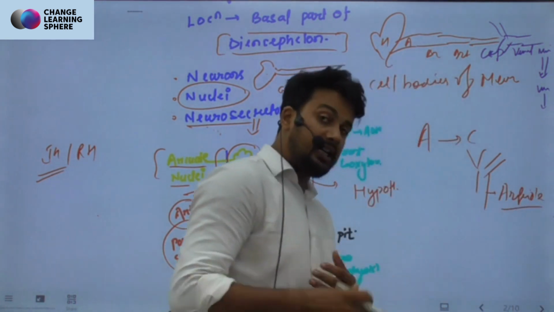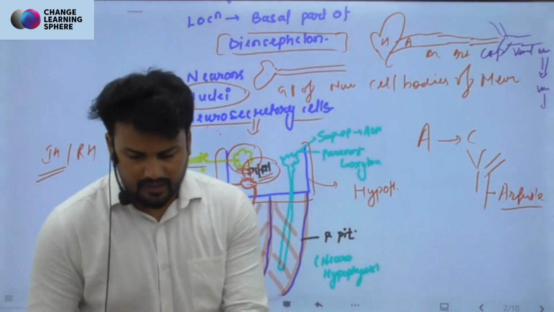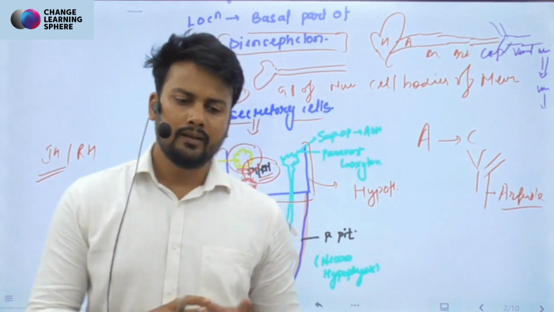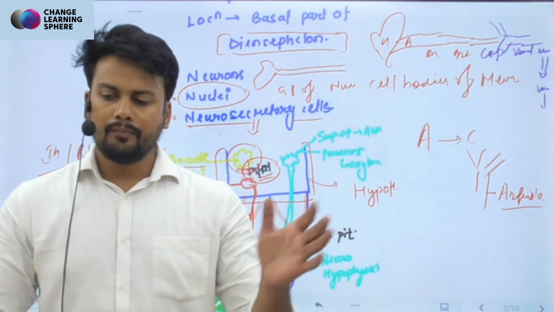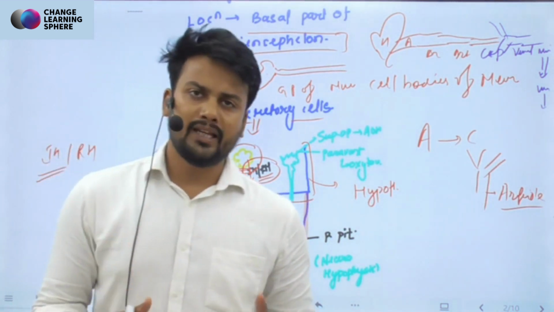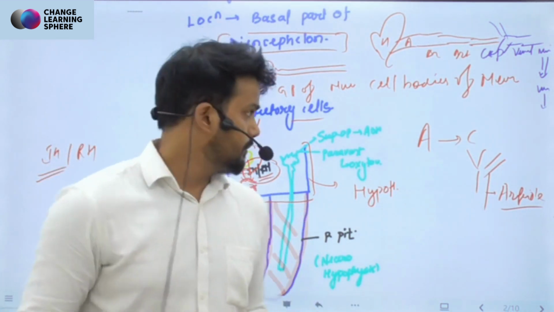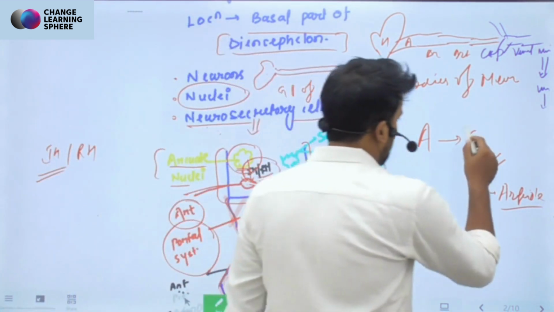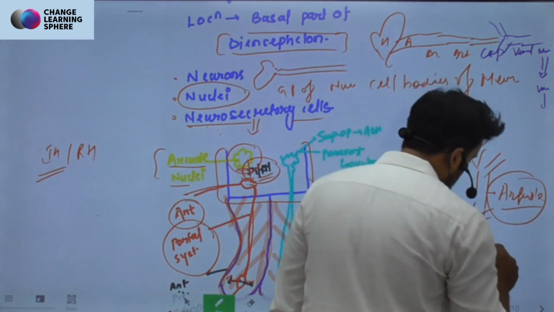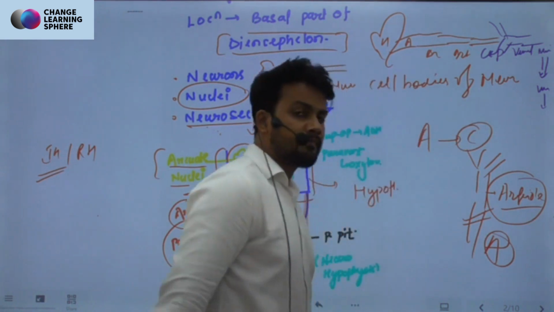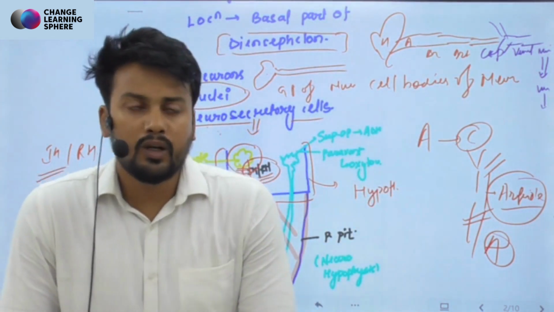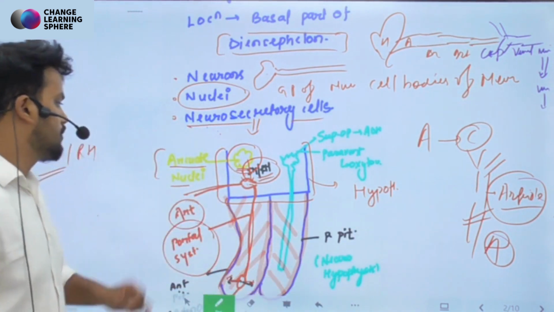The artery is further channelized into an artery itself, right? Normally in our body, an artery will eventually divide into capillaries, which will unite to form venules. But here the artery is dividing into capillaries, and these capillaries are uniting to form arteriole and further an artery. So an artery is forming an artery again. This is what we call a portal system, and this is what is happening here.